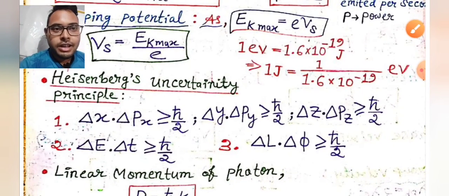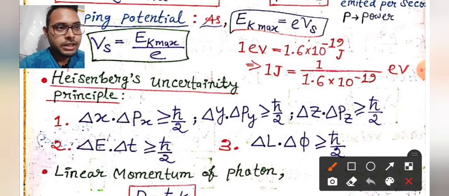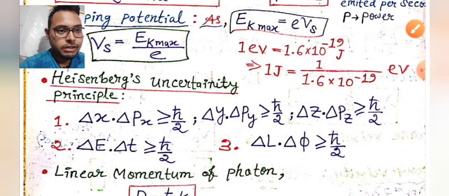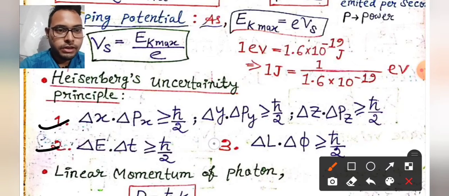Then Heisenberg's uncertainty principle. This is very fundamental and very important in the development of quantum mechanics. There are three types of relations in the uncertainty principle: between position and momentum, energy and time, and angular momentum and angle. Let's remember that. This is going to be very helpful and important.